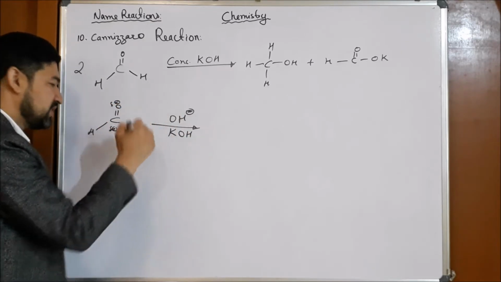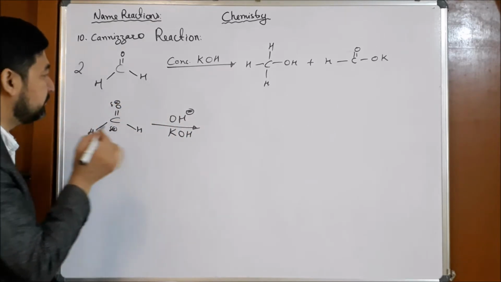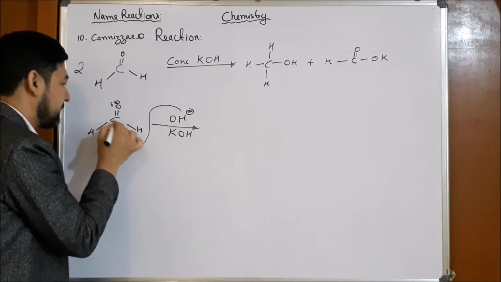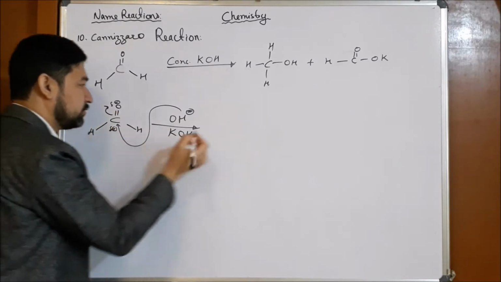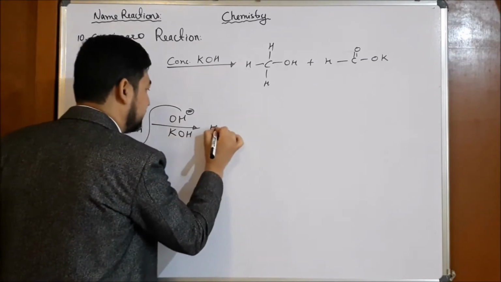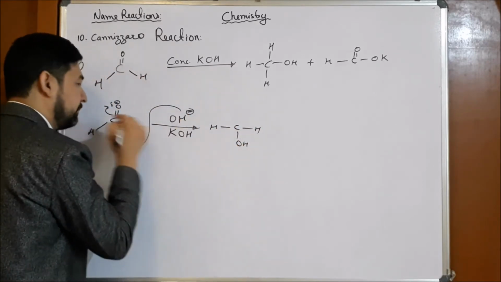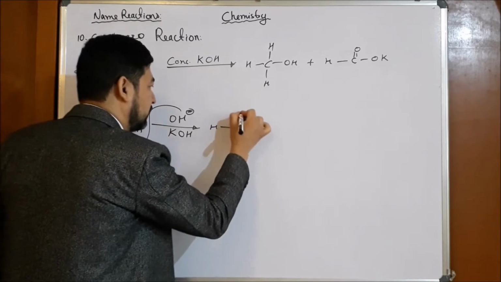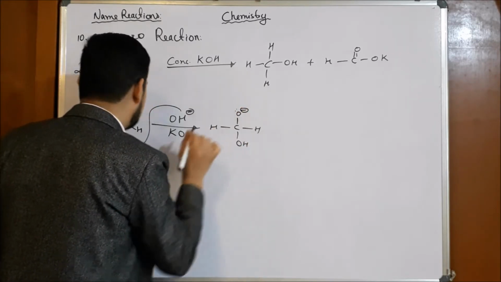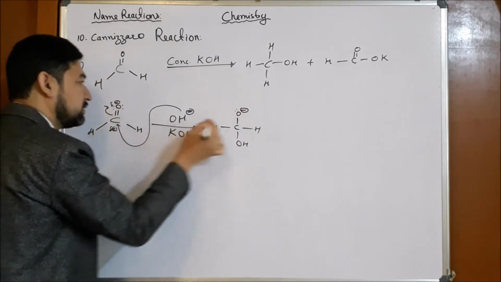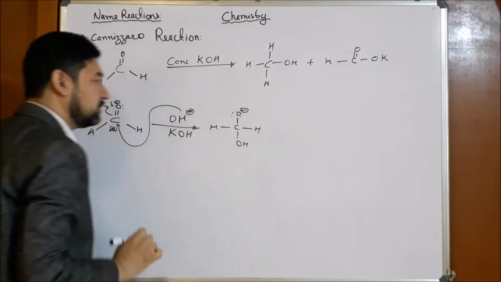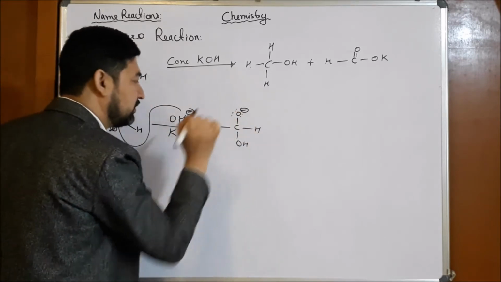So OH will obviously attack this carbon, and the pi bond goes up. So our structure becomes CH with OH, single bond, negative charge on oxygen. There are already two lone pairs, so if I write all the electron pairs, it will be three lone pairs now.